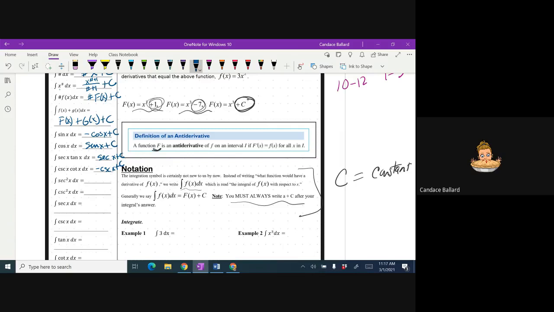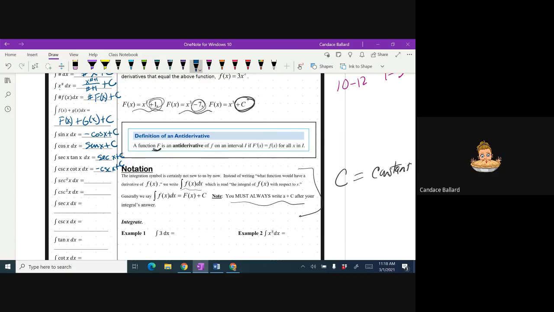Anybody got any guesses? What's the integral of secant squared? Your brain is going to have to adjust, Bianca. You're going to have to do it. All right, so anybody got a guess on the integral of secant squared? Think about your derivatives, right? What's the derivative of sine, cosine, tangent? One of the derivative answers should be secant squared. What do you guys think?